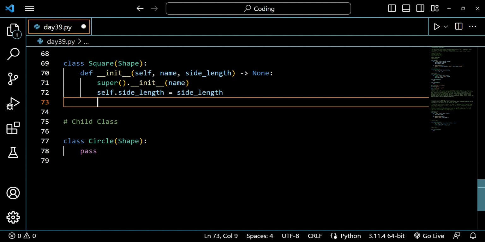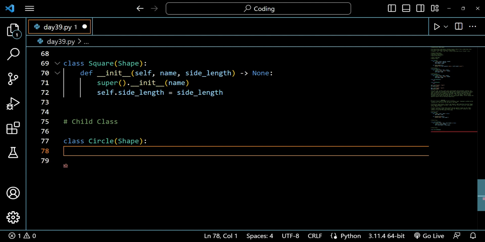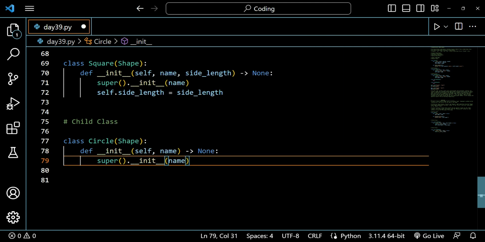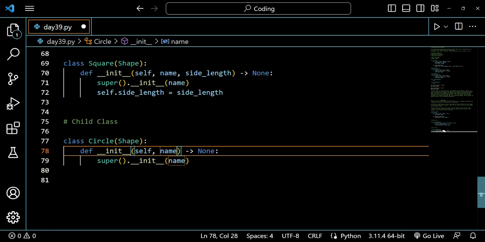Then I have to focus on another child class, that is circle here, and then I have to write def again here, and the moment I press enter, you will see a suggested function written alongside the name already, and I will write radius here because we have to pass radius.